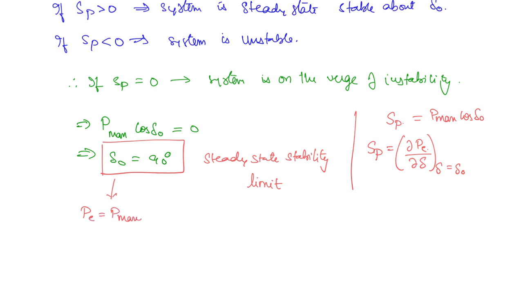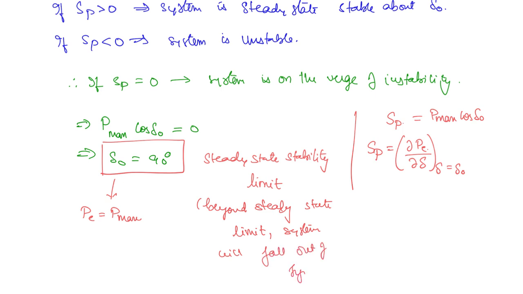Now if the operating angle goes beyond the steady state stability limit, even if it is in terms of gradual changes, small changes, the system is going to fall out of synchronism. So beyond the steady state limit, the system will fall out of synchronism.